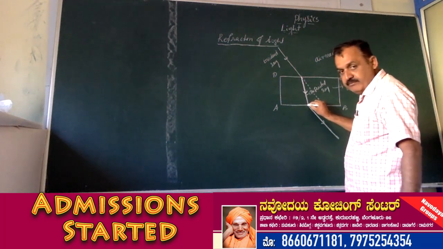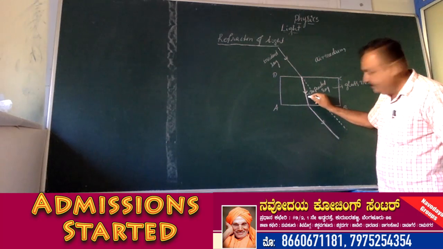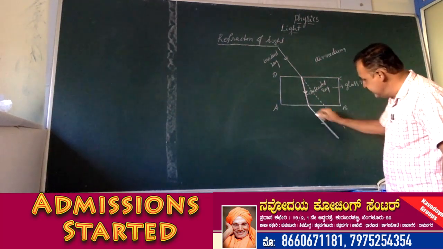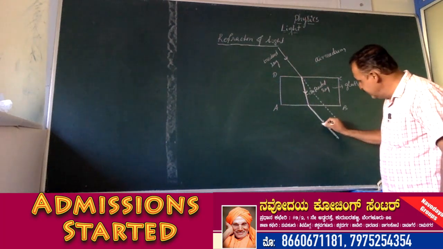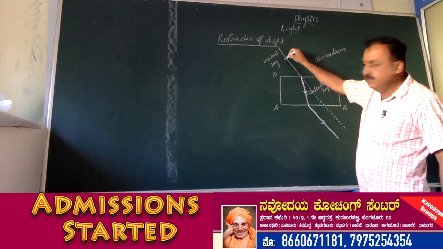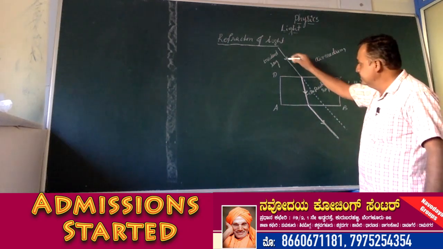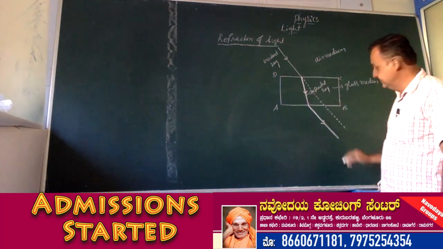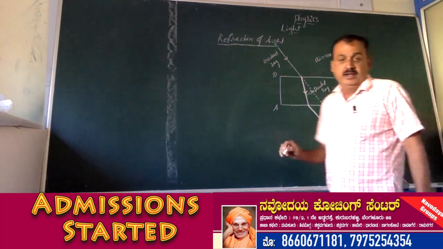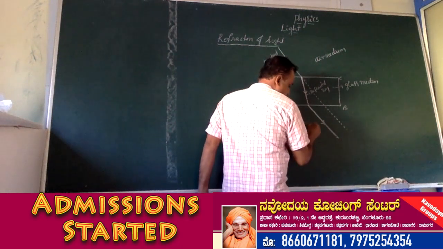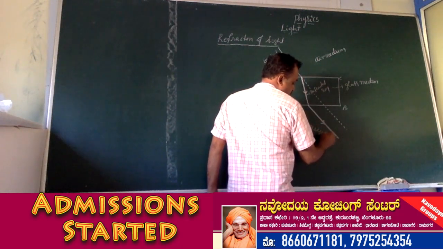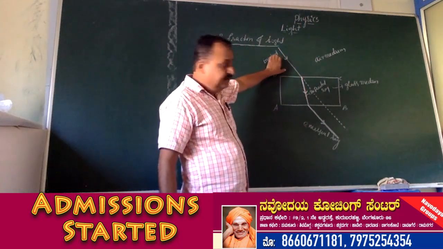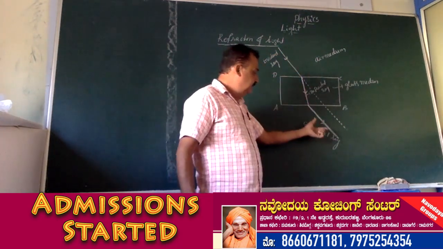Again, the refracted ray travels from the glass medium to the air medium, and again it changes its direction or bends as in the case of the incident ray. This incident ray and this ray are parallel to each other. This ray is called the emergent ray. So this is the incident ray, this is the refracted ray and this one is the emergent ray.